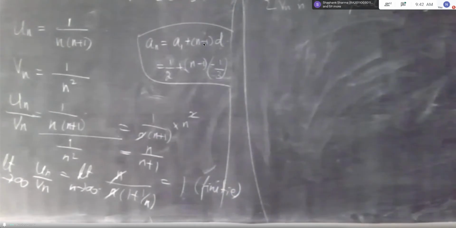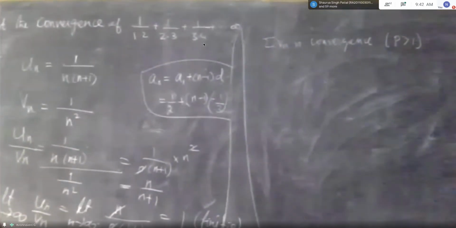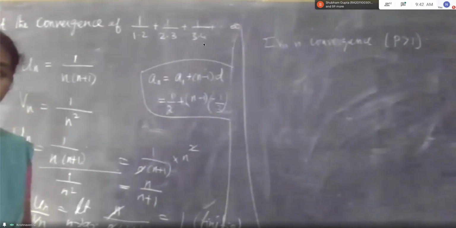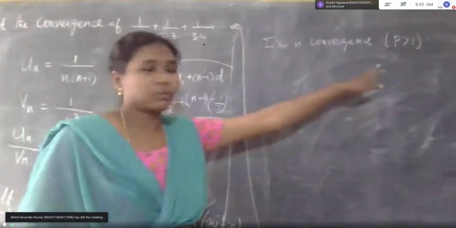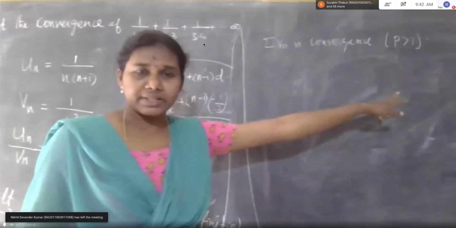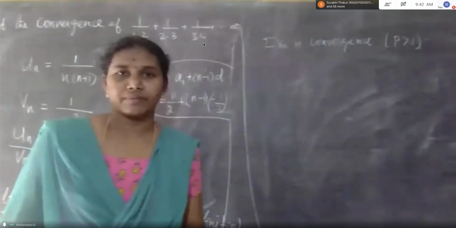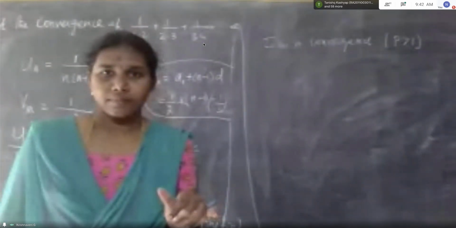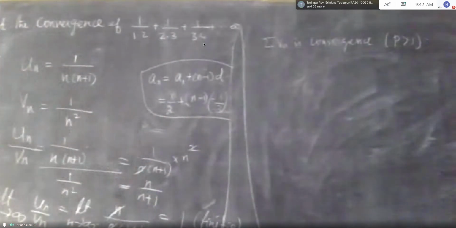Ma'am, if P is equal to 1, then less than or equal to 1, I have given, I think. No, ma'am, you told only less than 1. Less than or equal to 1 means divergence. P greater than 1 means convergence. P less than or equal to 1 means divergence. Okay, ma'am, I did not give less than or equal to. No, ma'am. Okay, very important statement: less than or equal to 1.